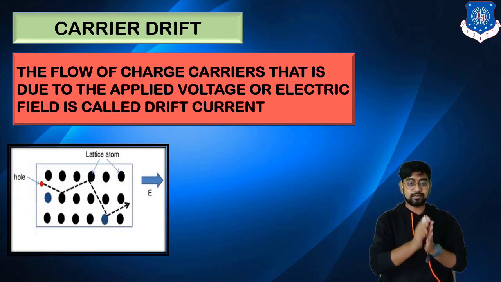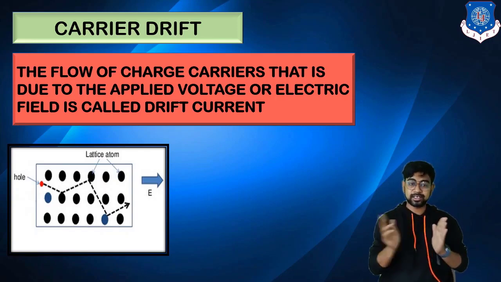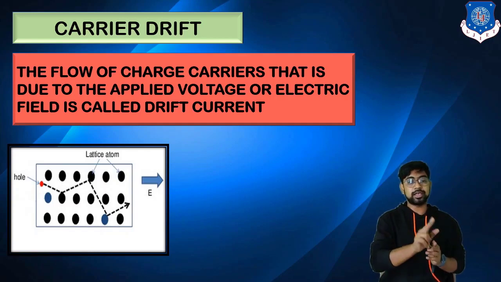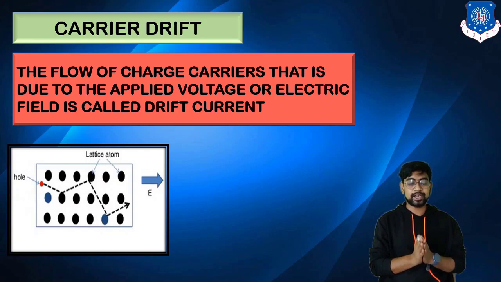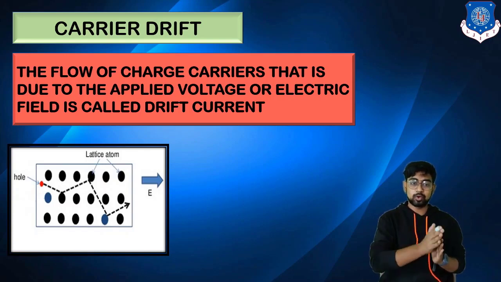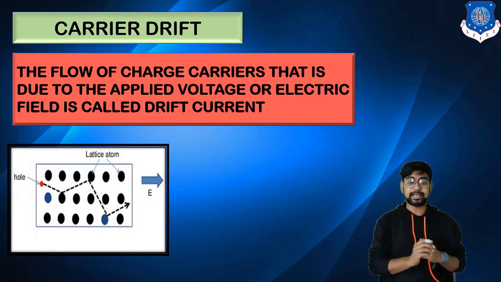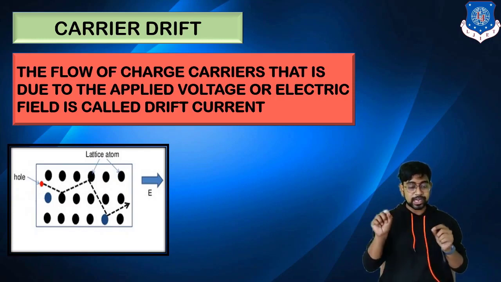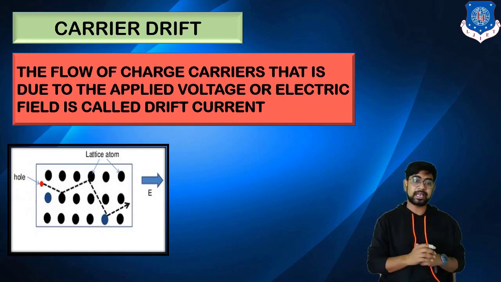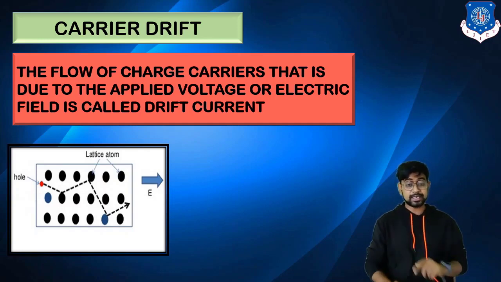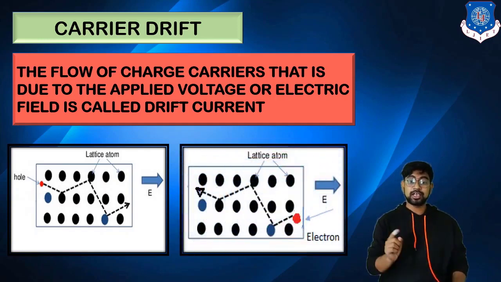Now you can see that when the electric field is provided in a certain direction, the hole will go in that same direction. Why? Because according to the electric field provided, there is a plus and a minus, and the hole would be attracted towards the minus sign. So you can see in the diagram that the hole travels in the direction of the electric field. But when you go with the electron, it always goes in the opposite direction.